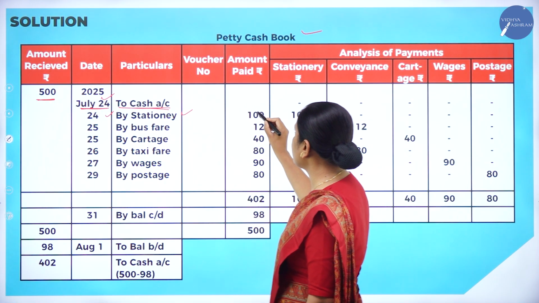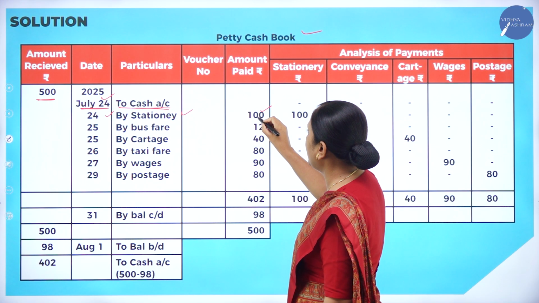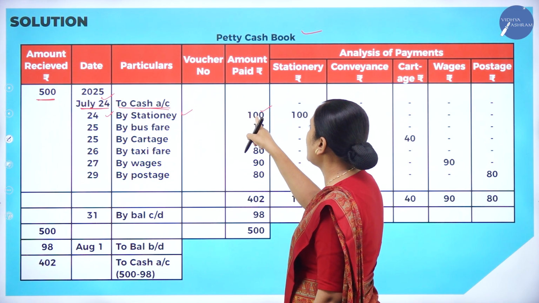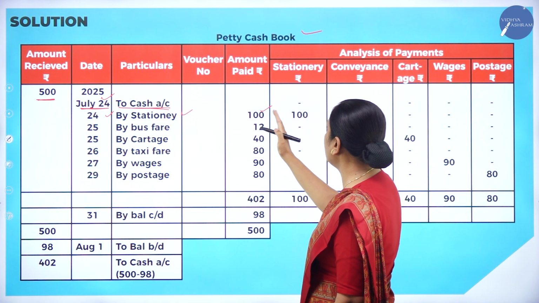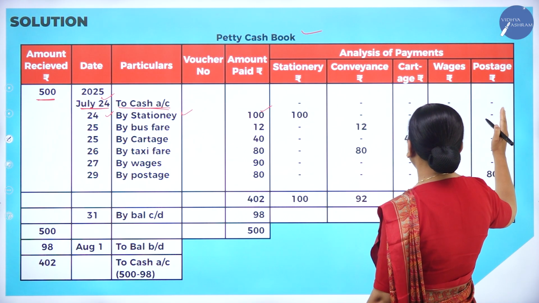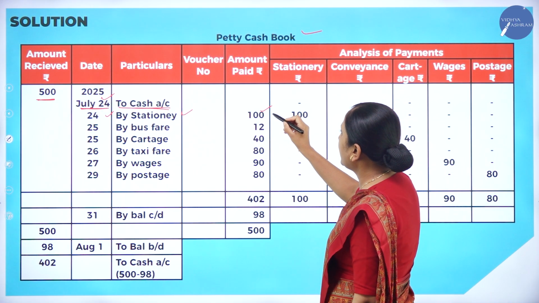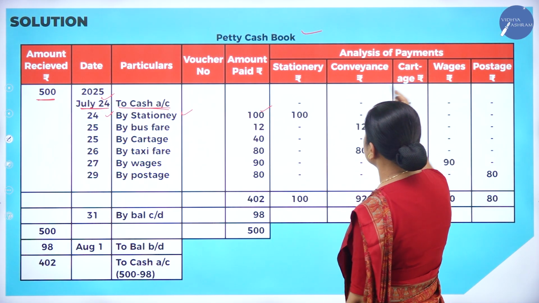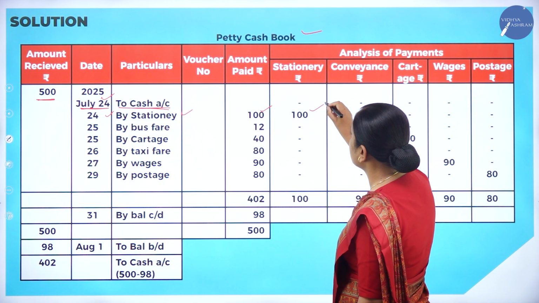In the amount paid column we should write 100 rupees, which we have spent towards stationery. In this payment column, analysis of payment also we have to make an entry. Stationery is related to which column? We have to enter it in stationery.